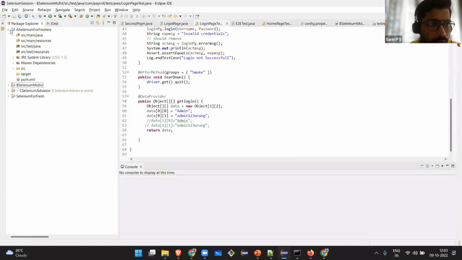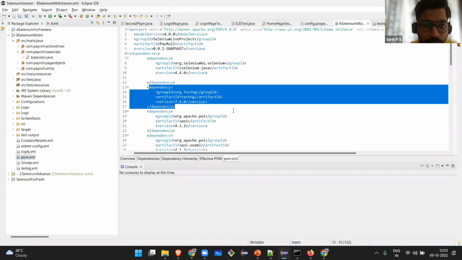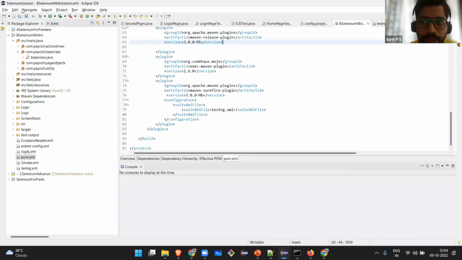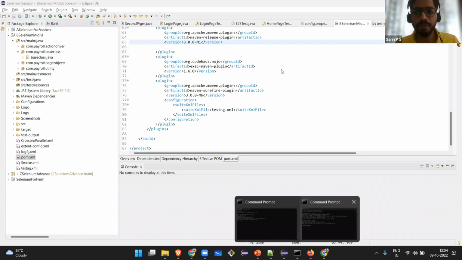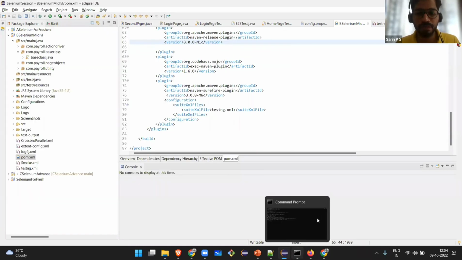Now I have added one more dependency in the pom.xml, which will allow me to run the test cases without the help of the Eclipse IDE. I will show you how. Tomorrow, if your business analyst comes and has the code on his machine, but doesn't have Eclipse and needs to execute this code, we have to make sure that he has Java installed and Maven installed on his machine.